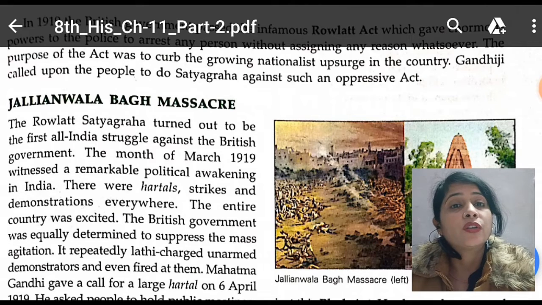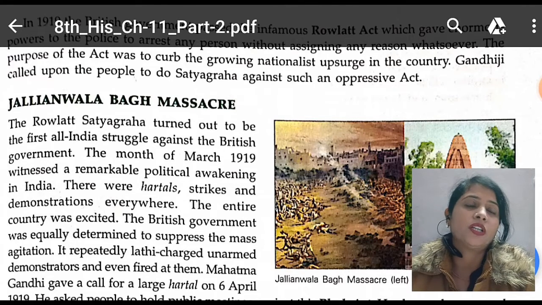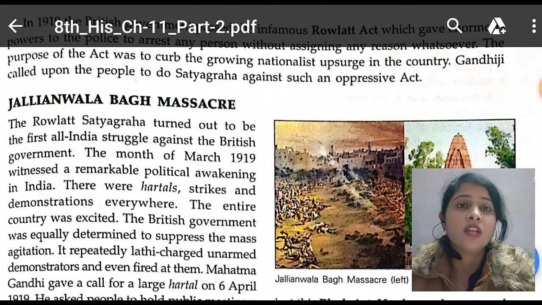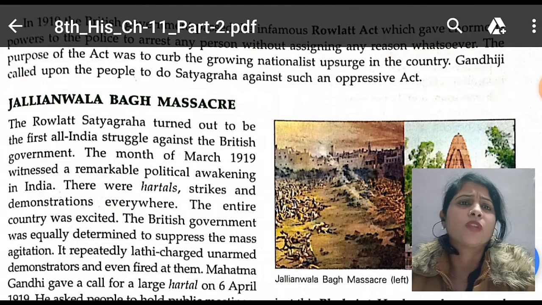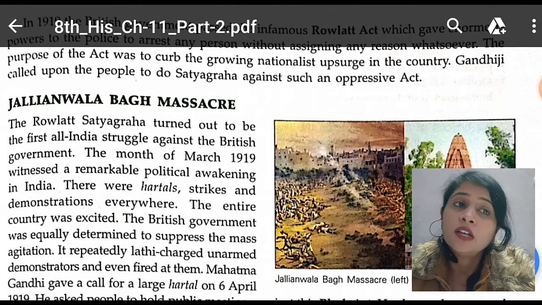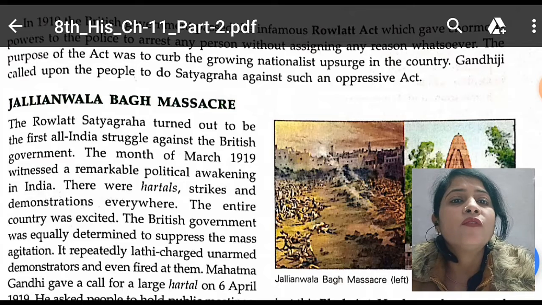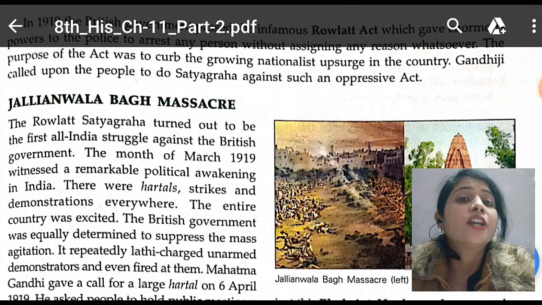There were hartals, strikes, demonstrations everywhere. The entire country was excited. Why were they excited? Because they all wanted a free nation, their Swaraj.